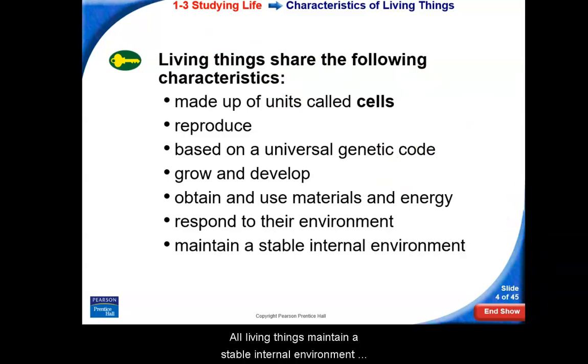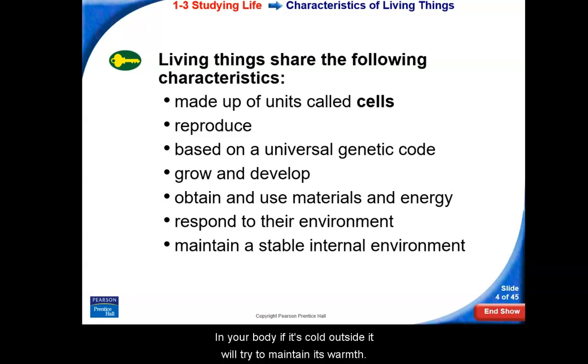All living things maintain a stable internal environment, and this is called, a word you should learn, homeostasis. Homeostasis is where living things maintain a stable internal environment. So what does that mean? That means, for example, your body temperature should always be close to 98.6.